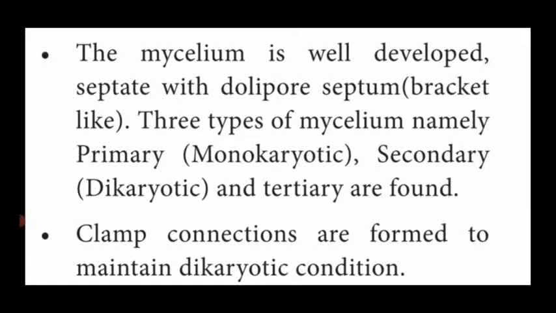namely primary, secondary and tertiary mycelium. Primary contains only 1 nucleus, secondary 2 nuclei, and tertiary 3 nuclei inside the mycelium.